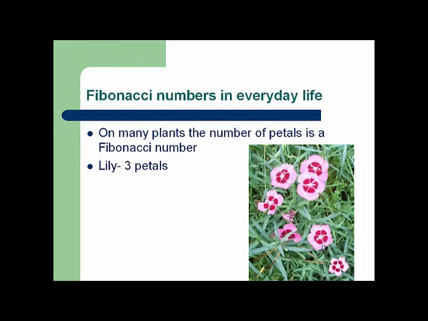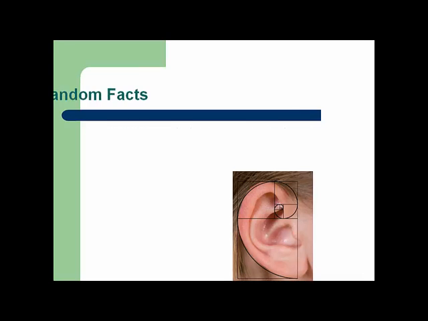Another place Fibonacci numbers are found in our everyday life is in the number of petals on a flower. For example, lilies have 3 petals, pinks have 5 petals, and corn marigolds have 13 petals. Looking over to the right-hand side, you can see pinks displayed, which have 5 petals. All of these numbers are Fibonacci numbers.